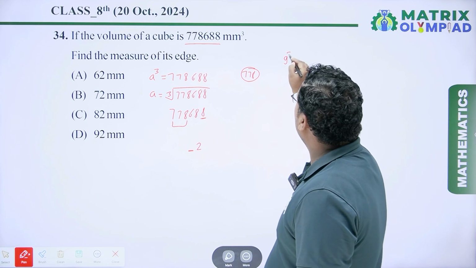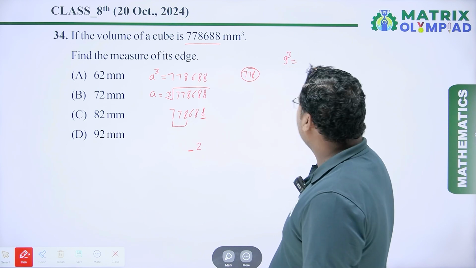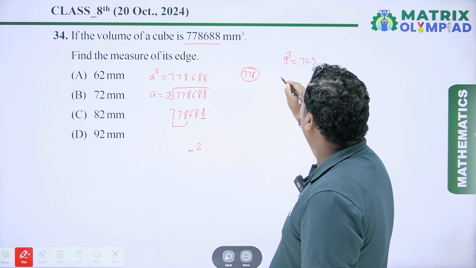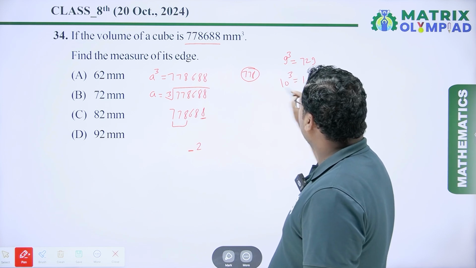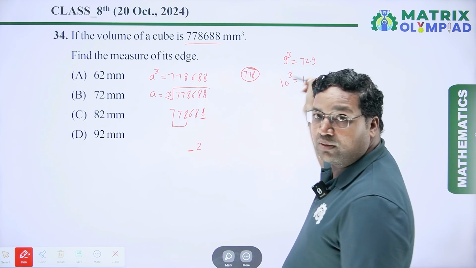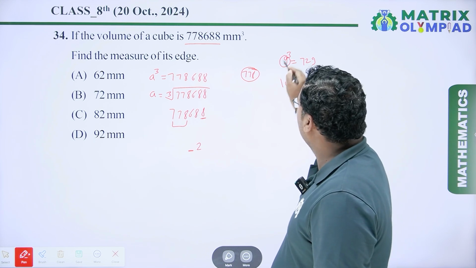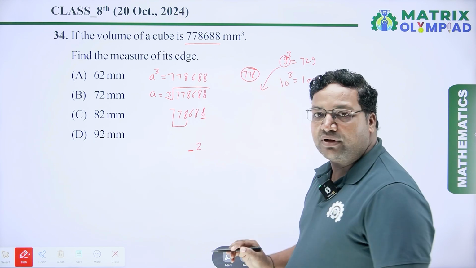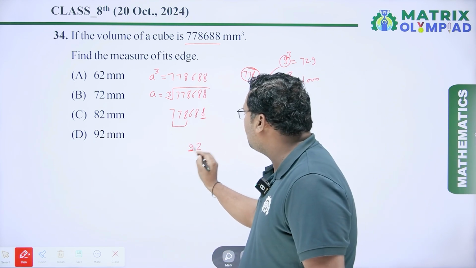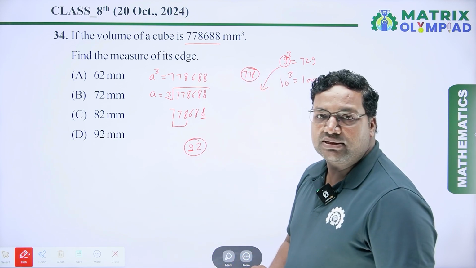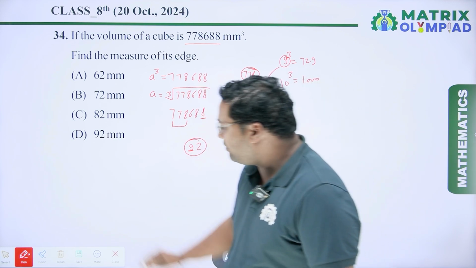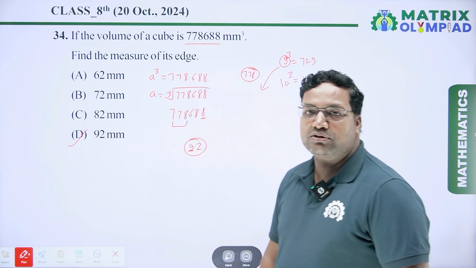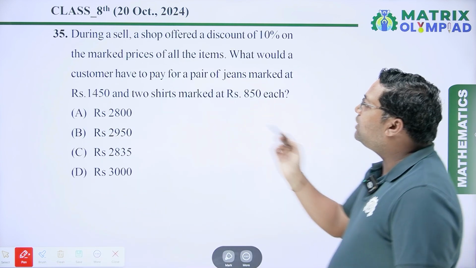Here we know the cube of 9 is 729 and the cube of 10 is 1000, and this number lies between these two numbers. So the smallest number we have to take here is 9. So the tens place of this cube root is 9. So the cube root of this number is 92 mm. So our answer will be D. So our option is D. Now coming to the next question.